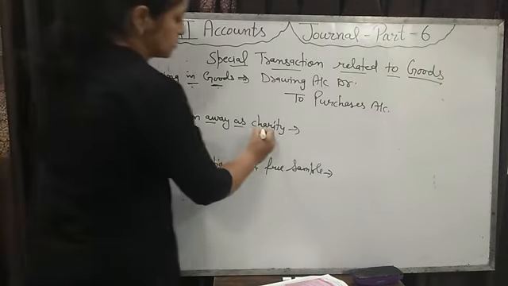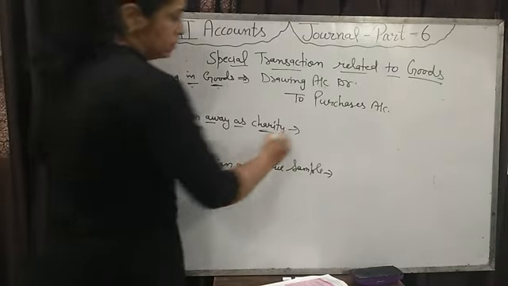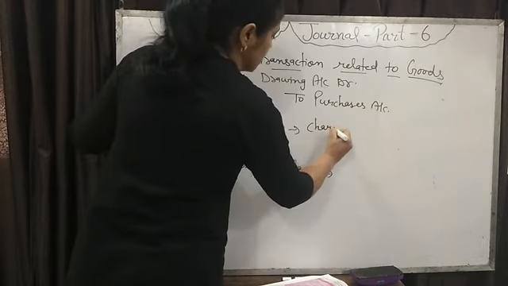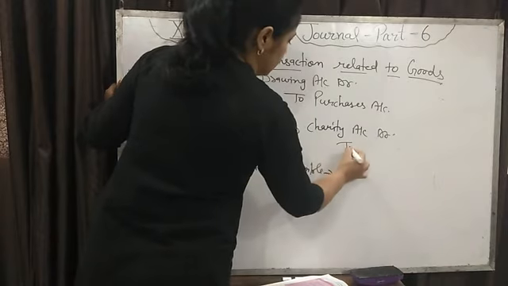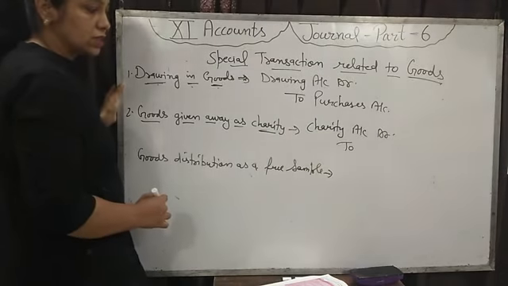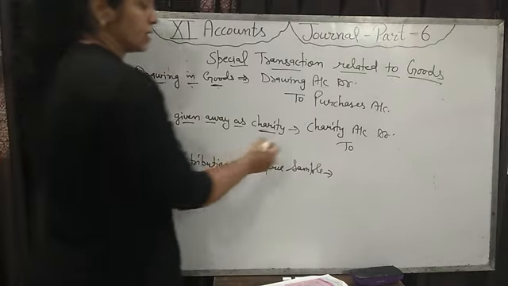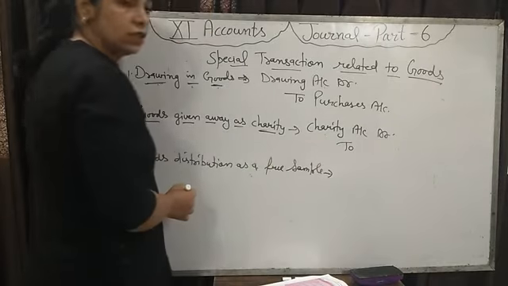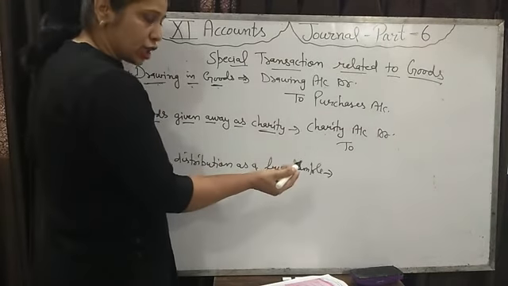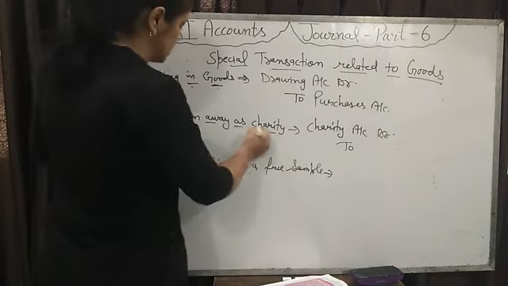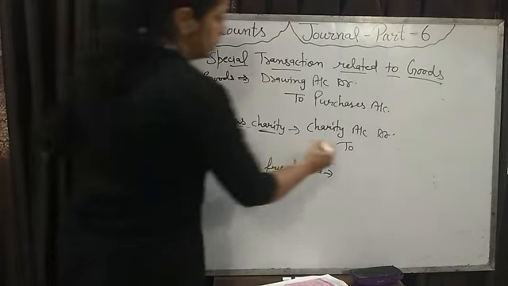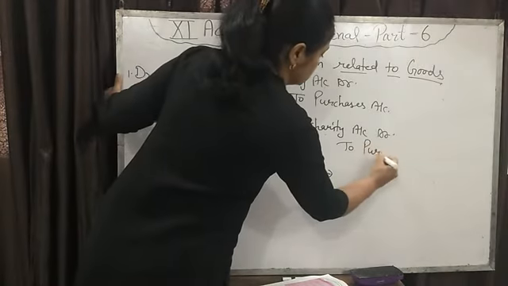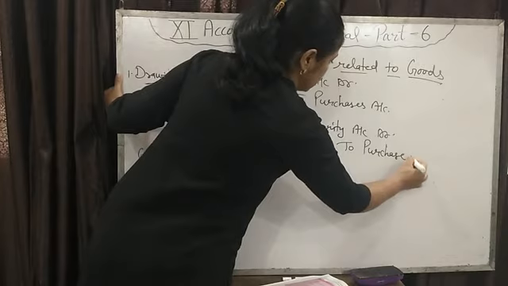Then this is an expense of business, and all expenses will be debit, so charity account debit to purchases account. If the businessman pays cash from the business for charity, then to cash account we will write. But if the businessman uses goods as a charity, then purchases account will be credit.